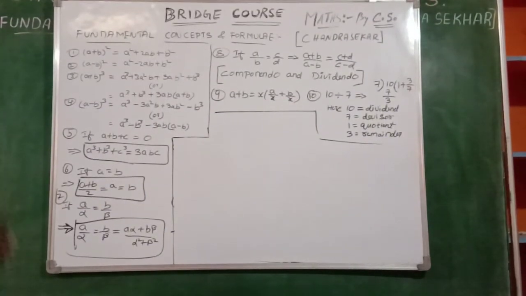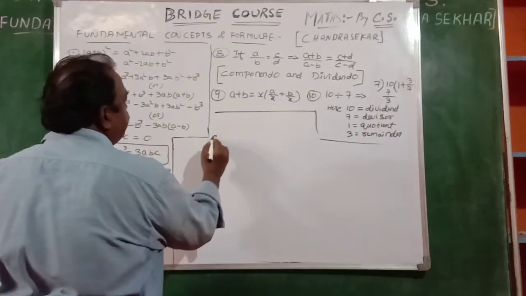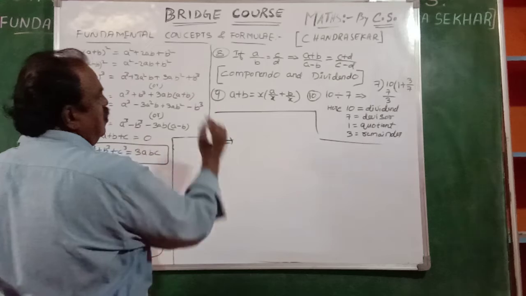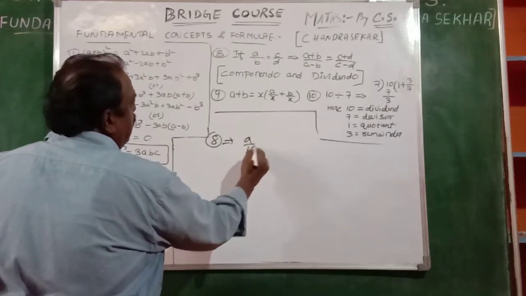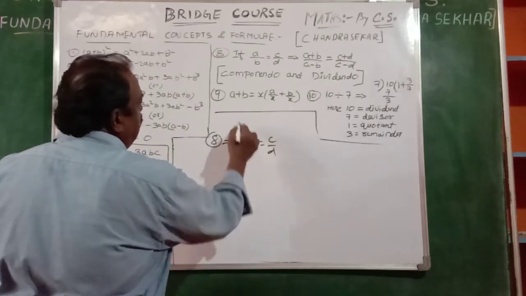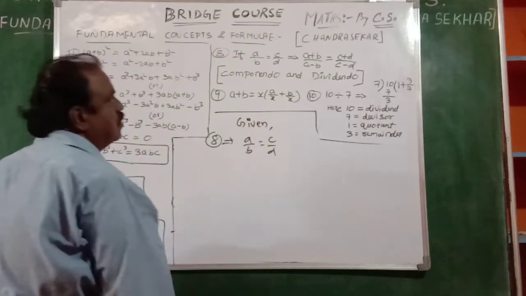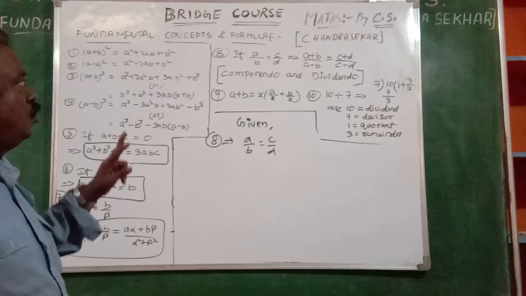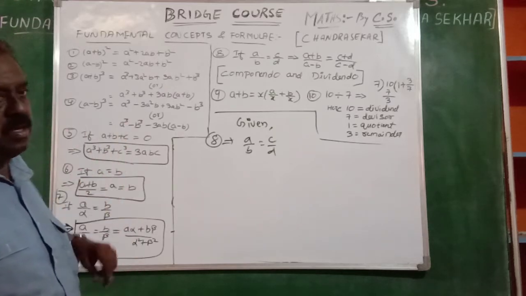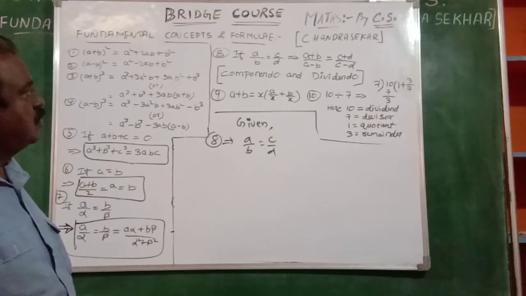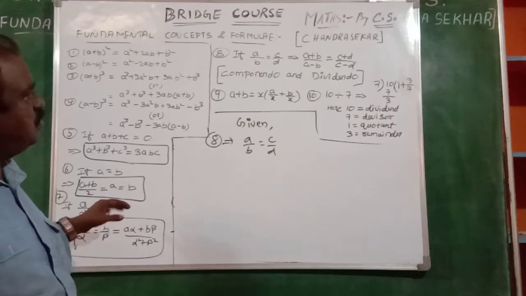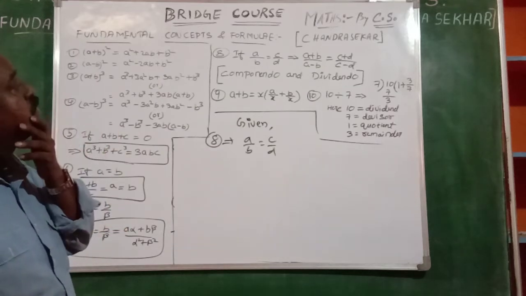Observe me. 7th is over, now 8th one. 8th also, you see, A by B is equal to C by D is the given condition. Two ratios are equal, A by B is equal to C by D. Then, 7th is a different one, 8th see.